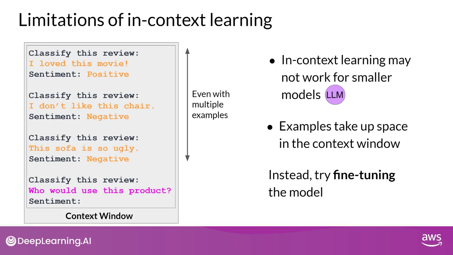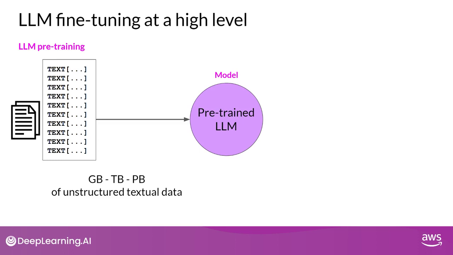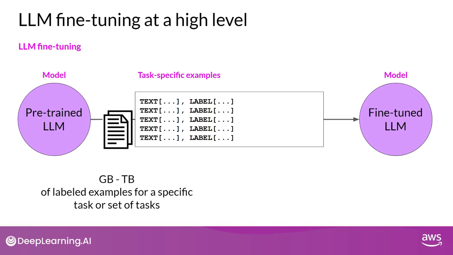Luckily, another solution exists. You can take advantage of a process known as fine-tuning to further train a base model. In contrast to pre-training, where you train the LLM using vast amounts of unstructured textual data via self-supervised learning, fine-tuning is a supervised learning process where you use a dataset of labeled examples to update the weights of the LLM.